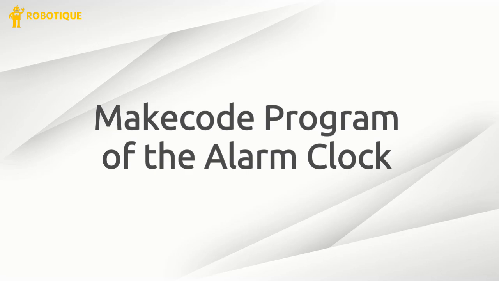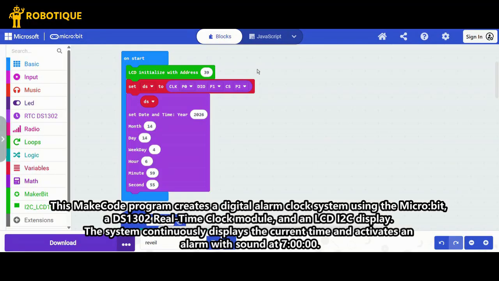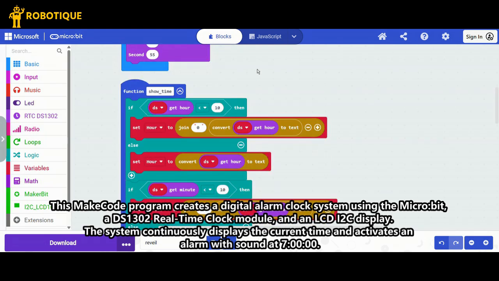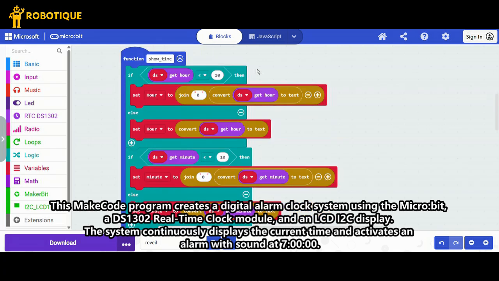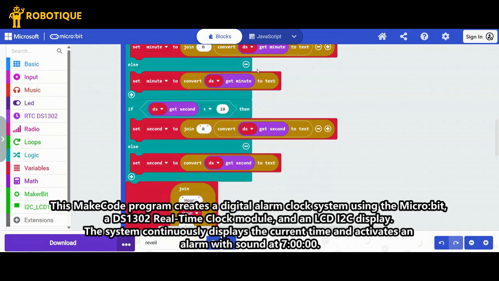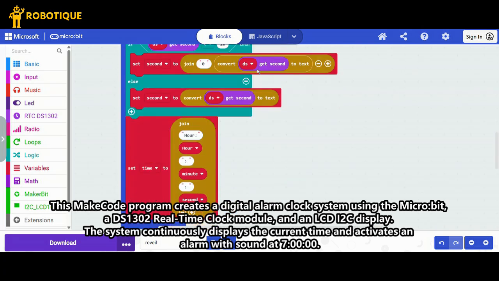Make code program of the alarm clock. This MakeCode program creates a digital alarm clock system using the Microbit, DS1302 Real-Time Clock module, and an LCD I2C display. The system continuously displays the current time and activates an alarm with sound at 7 hours.